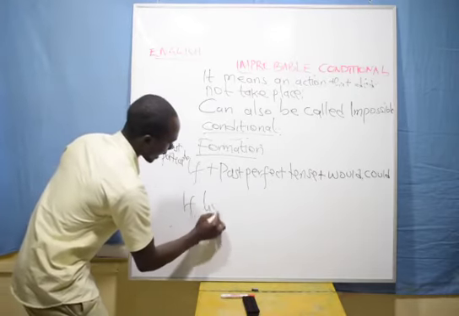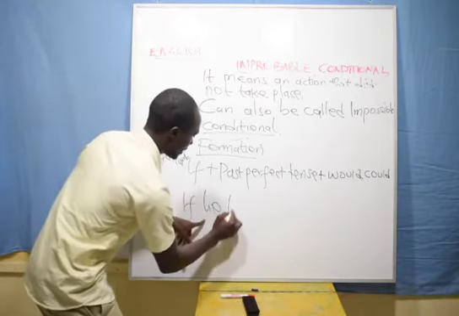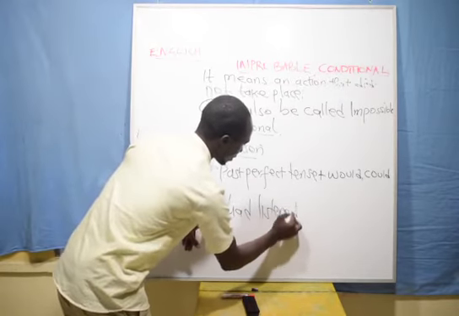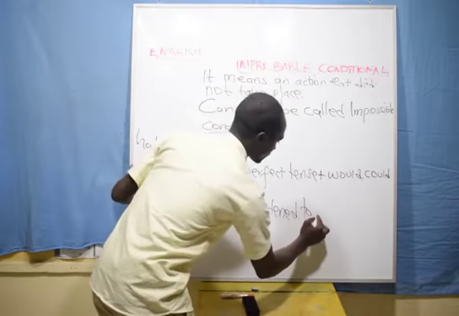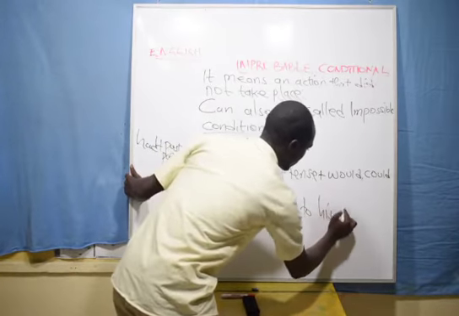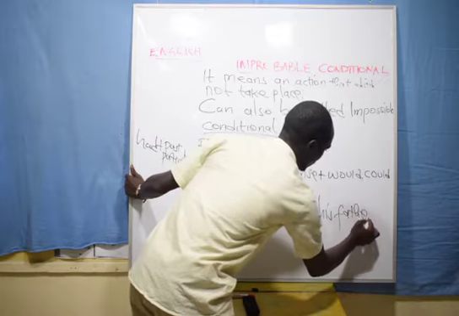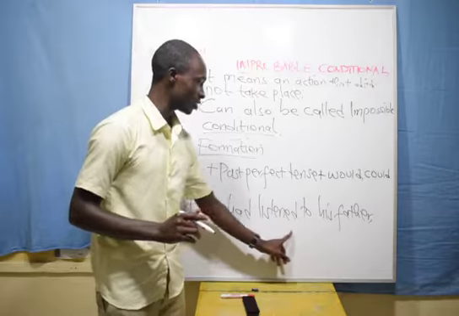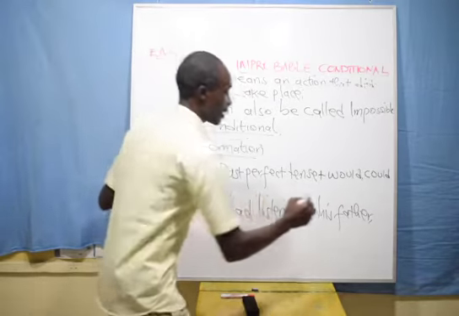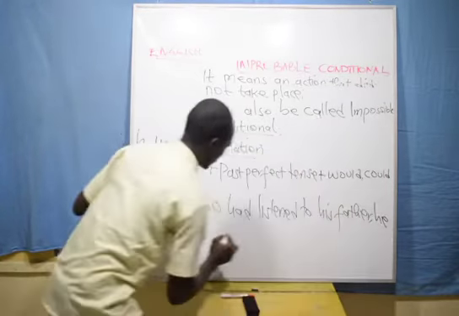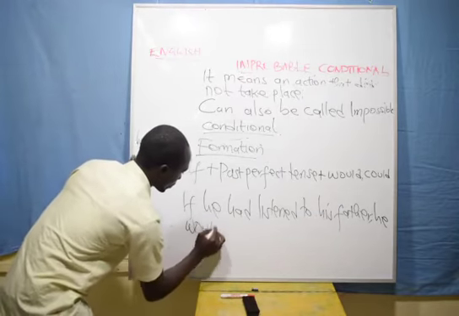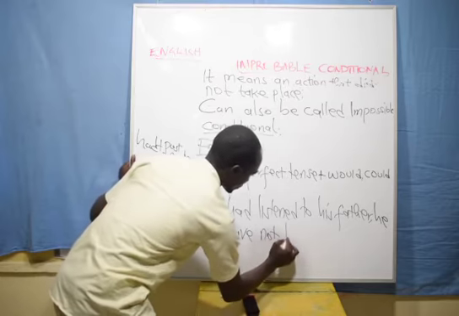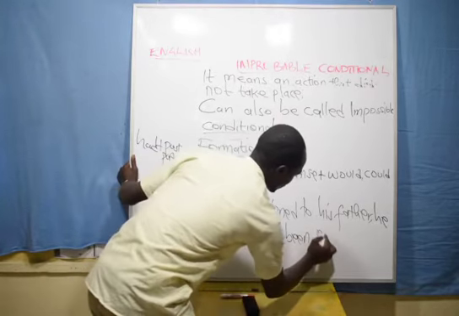If he had listened to his father, I have a comma there. If he had listened to his father, he would have not been punished.